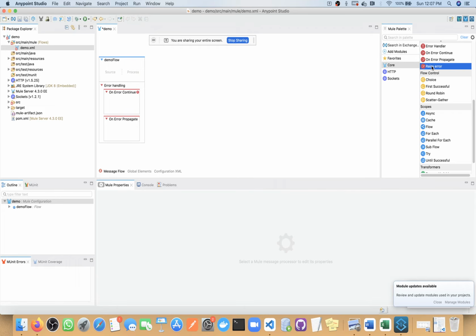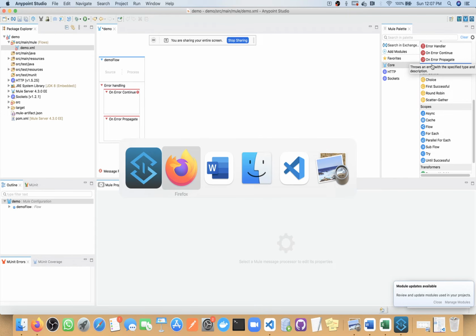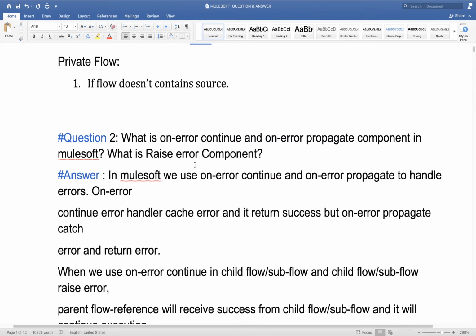Another component we have, they will ask about: what is the raise error component. The question may come in different ways. The first question for this raise error component may be what is this raise error component, and the second question may be how we can handle this business error. Let me divide this question into two parts.